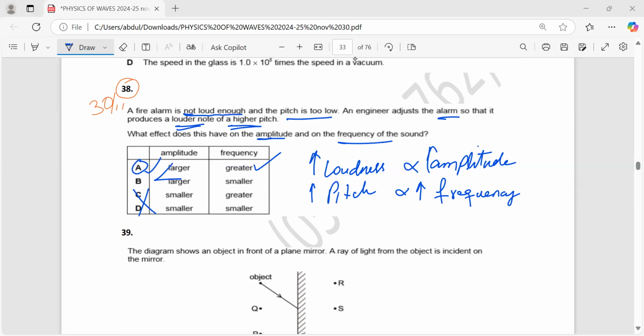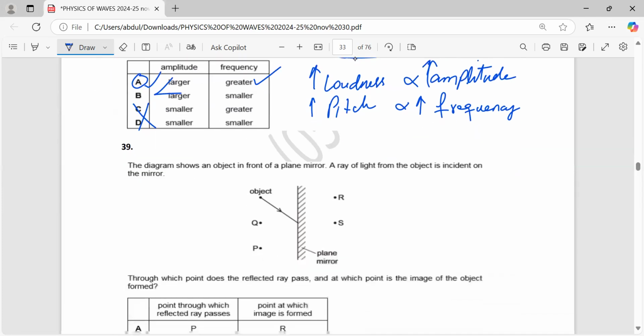I'm sure you got it, because after the engineer makes some adjustment to the alarm, its loudness is increased and its pitch is also increased. Loudness is directly proportional to amplitude, whereas pitch is directly proportional to frequency. So if pitch is increased and loudness is more, it means amplitude and frequency both are increased. So the correct answer is A.